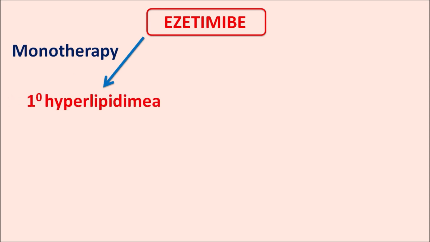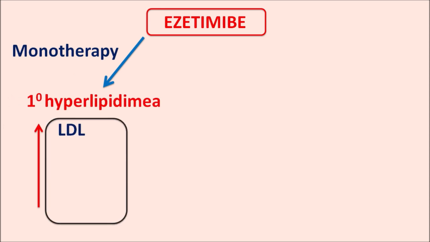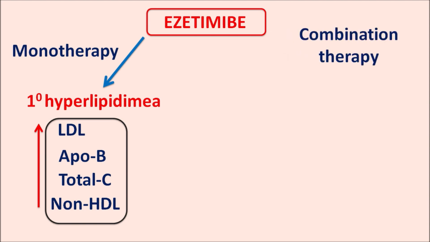So ezetimibe can be used as a monotherapy, particularly in the treatment of primary hyperlipidemia, where there are increased levels of LDL cholesterol, ApoB, total cholesterol and non-HDL cholesterol. In such cases, ezetimibe can be used to control the cholesterol absorption, thereby reducing the levels of LDL, non-HDL, ApoB and total cholesterol. But many times, ezetimibe is given in combination therapy along with statins, otherwise with fenofibrate.